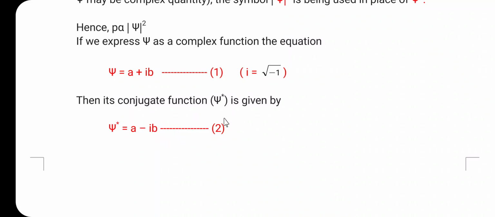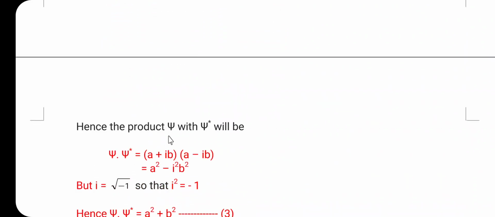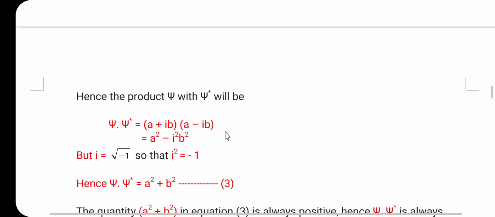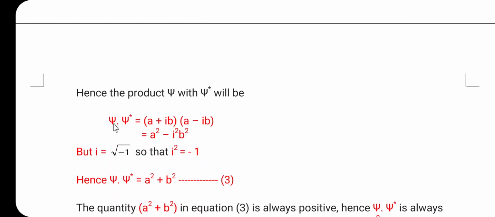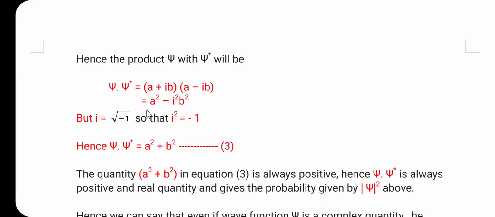From equation 1 and equation 2, the product of psi and psi star will be, substituting the values, in the first bracket a plus ib, in the second bracket a minus ib. The product of these two brackets gives psi into psi star is equal to a square minus i square b square. But all of you know that i is equal to under root minus 1, so i square is equal to minus 1. Substitute the value of i square equal to minus 1 in this expression.